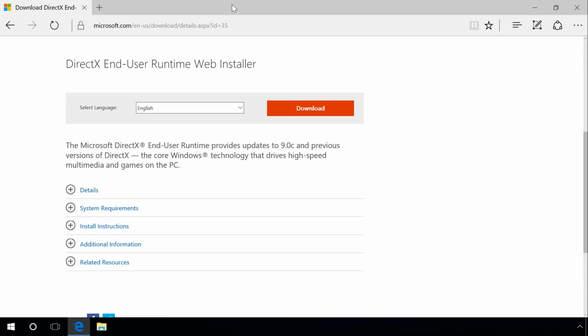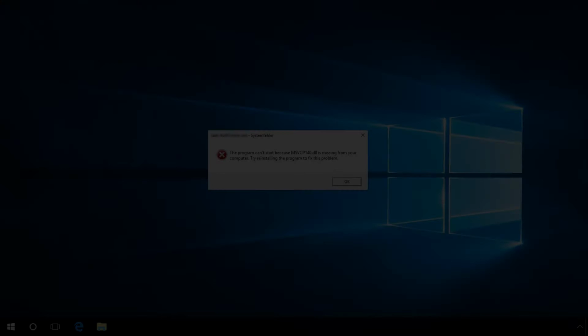One of the possible reasons why computer games can't be installed or run is that your computer lacks the required or latest DirectX version. As in both previous cases, you can download an up-to-date version of this component from the Microsoft website. You can still find the link to this page in the description.